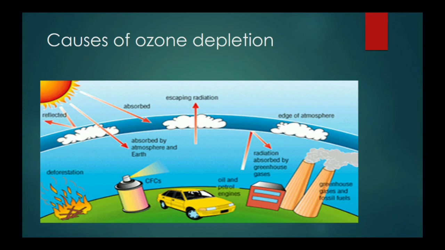What would happen if the ozone layer is depleted? If the ozone layer is depleted, the harmful rays will directly come to the Earth's surface. And as I told you, they can destroy the plants. They can destroy life, meaning plants and animals. They cause several diseases. They cause skin diseases. Understood, students?